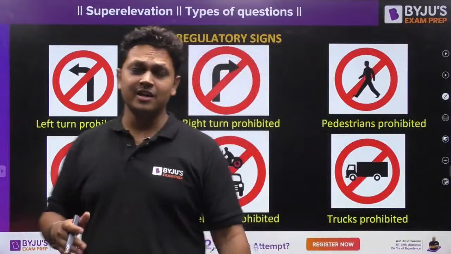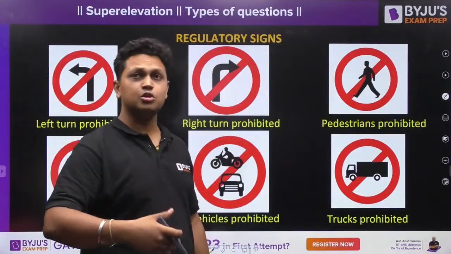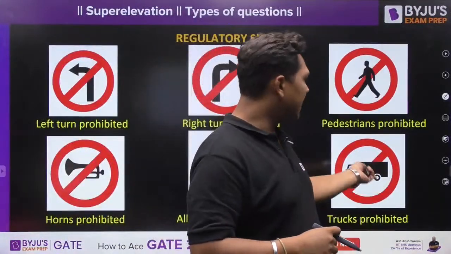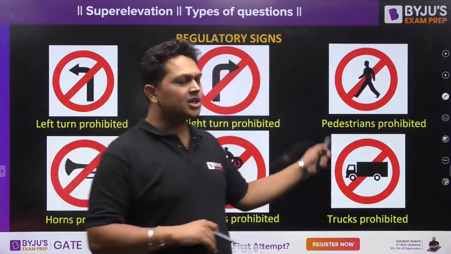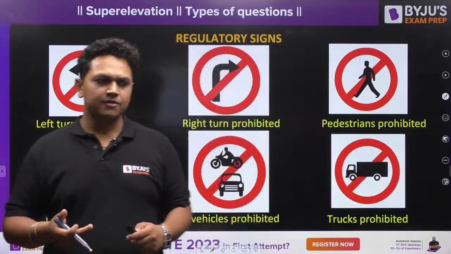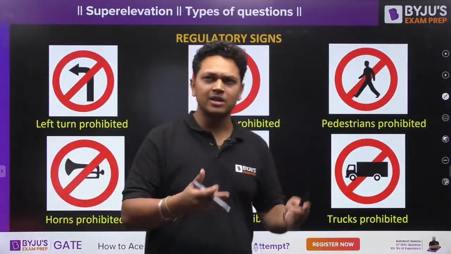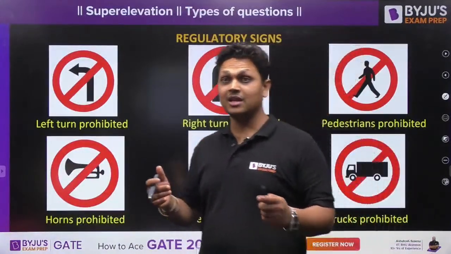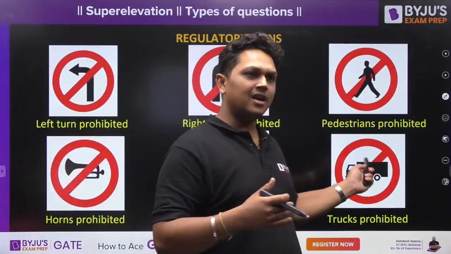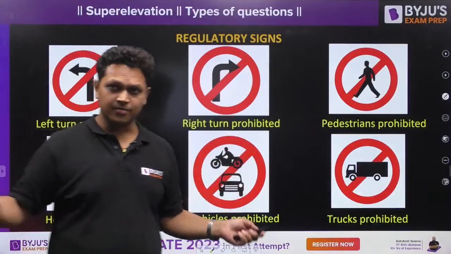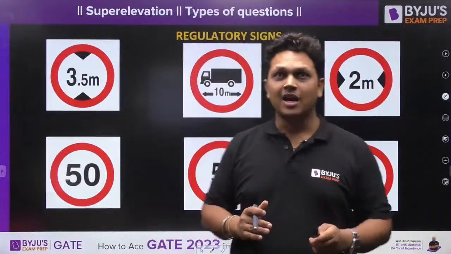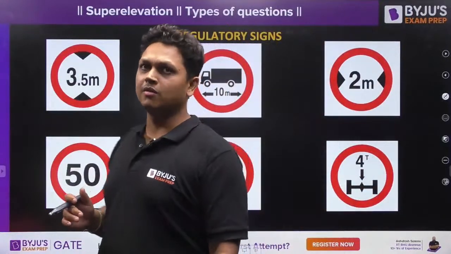Now if the vehicle has to pass through a bridge which does not allow very heavy moving vehicles like trucks, right? So in those cases, trucks will be prohibited on those kinds of areas. Okay, if there is a bridge, or if there is a very weak road, or where there is a lot of traffic. Suppose in cities, if trucks are allowed, it may lead to a lot of congestion, right? So in those cases also, trucks may be prohibited in certain areas of the city. Okay, like this, you may find this sign over there.